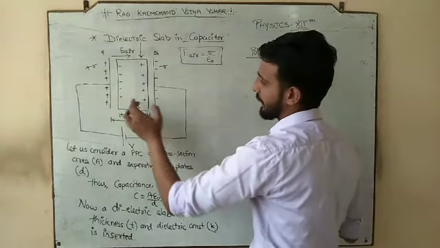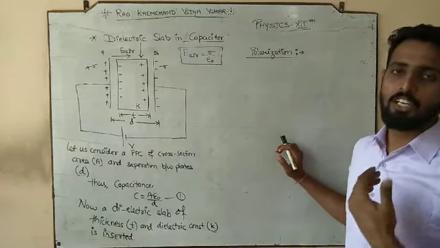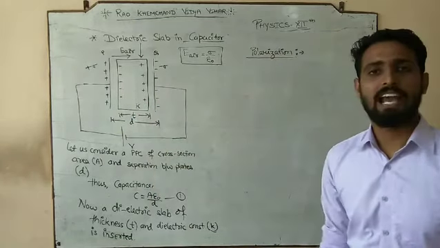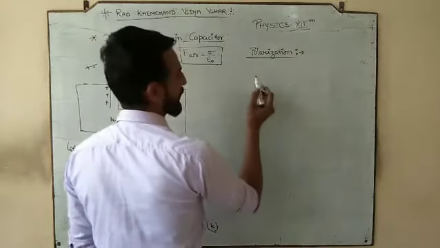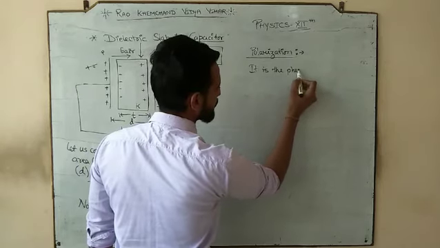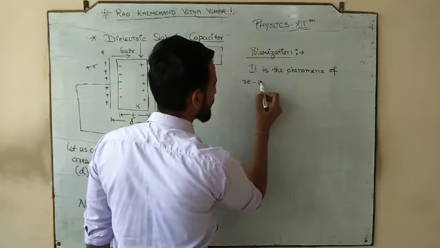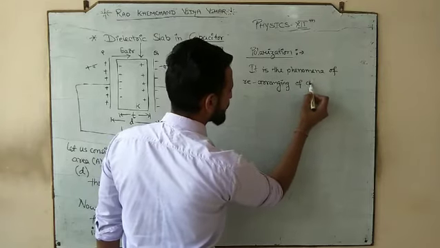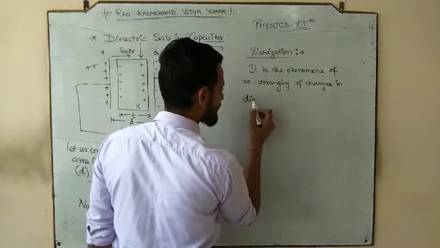So due to those charged bodies, there would be an arrangement of the charges. Charges are going to arrange according to their polarity in the neutral body, and this arrangement of charges is called what? It is called polarization. So you can note down the definition of polarization. It is the phenomenon of rearranging of charges in a dielectric